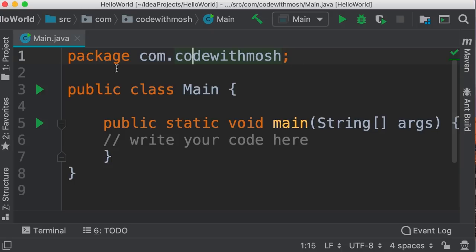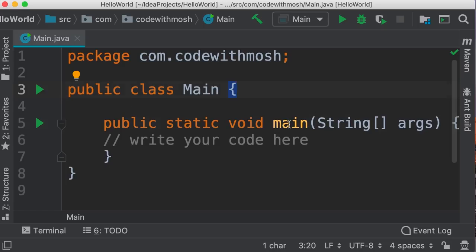So see what we have here. On top of this file, we have the package statement, and this is used to specify what package this class belongs to. So the main class that we have here belongs to this package. Now this package statement is terminated by a semicolon. So in Java, wherever we have a statement, we should terminate that statement with a semicolon. This is exactly like C# or C++. Now below this package statement, we have our main class, exactly like what you saw in the previous tutorial. So we have public class main with a pair of curly braces.